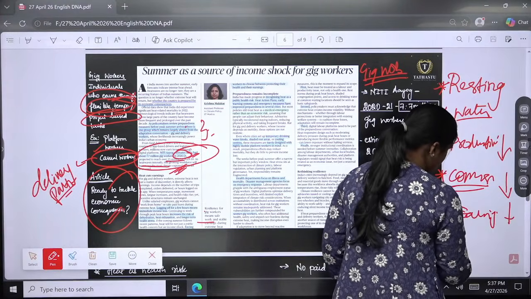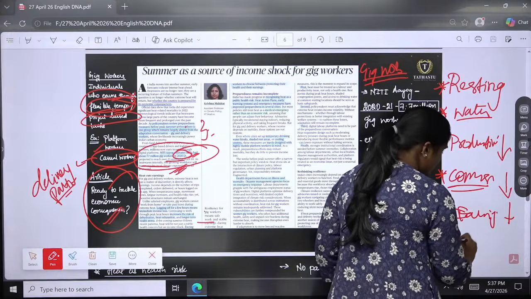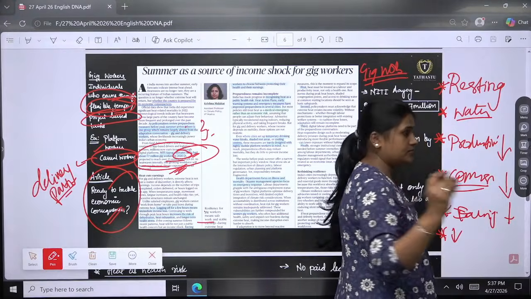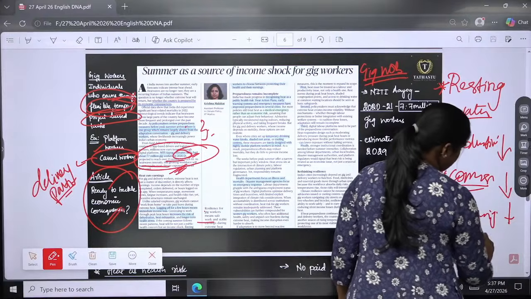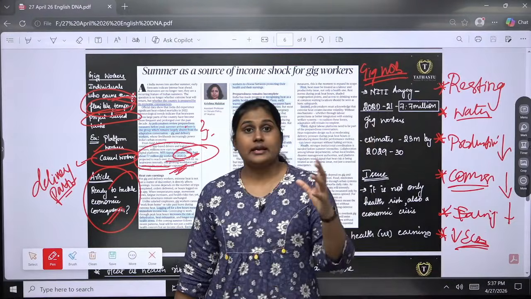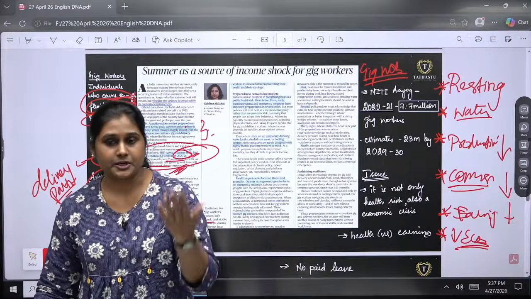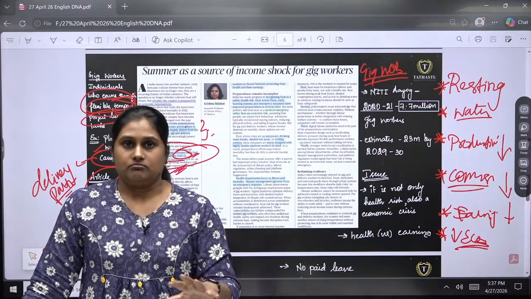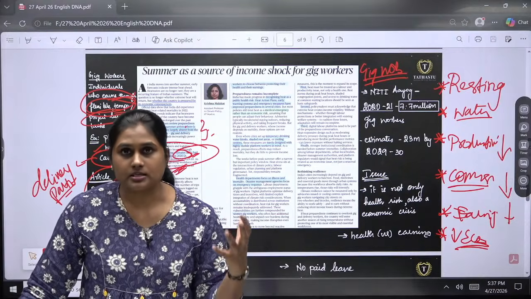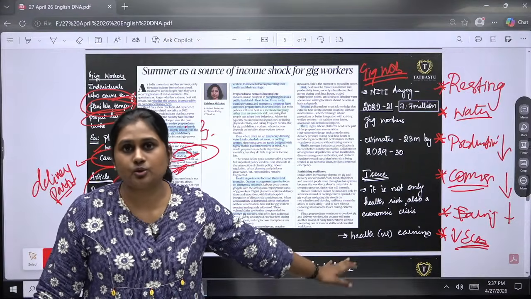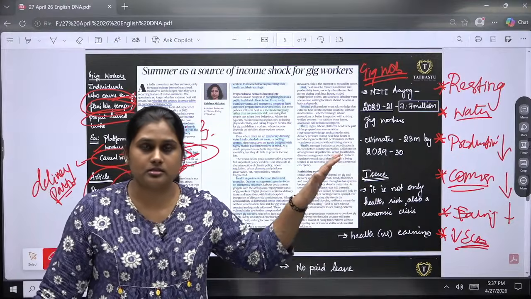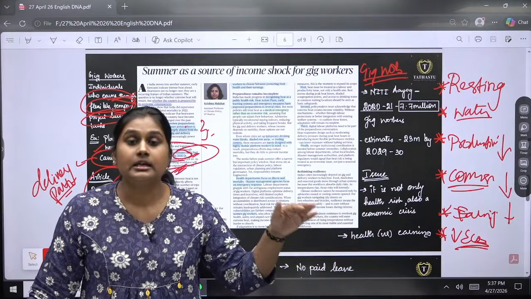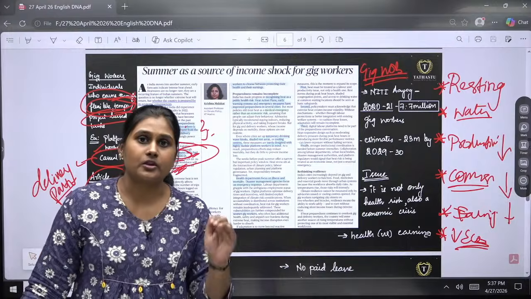And this will also lead towards the depreciation of the economy, because if you see, 93 million people are expected to work as gig workers, so their incentives and salaries are a huge part of India's economy, right? So if the urban earnings are going down, then it shows there is a downfall in the economy as well.